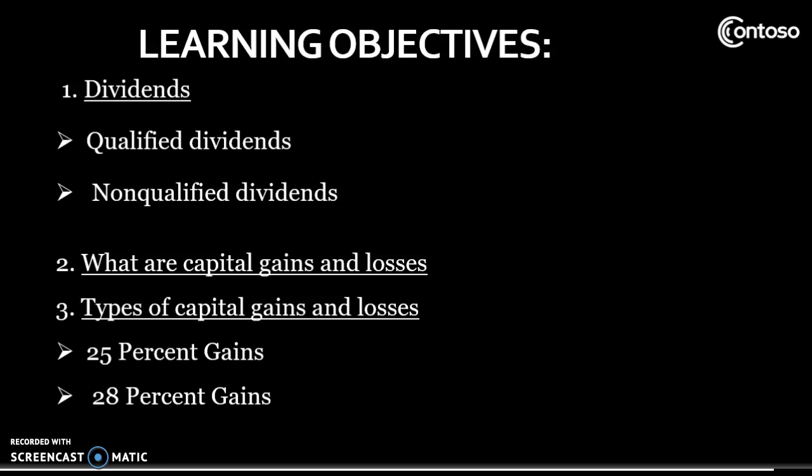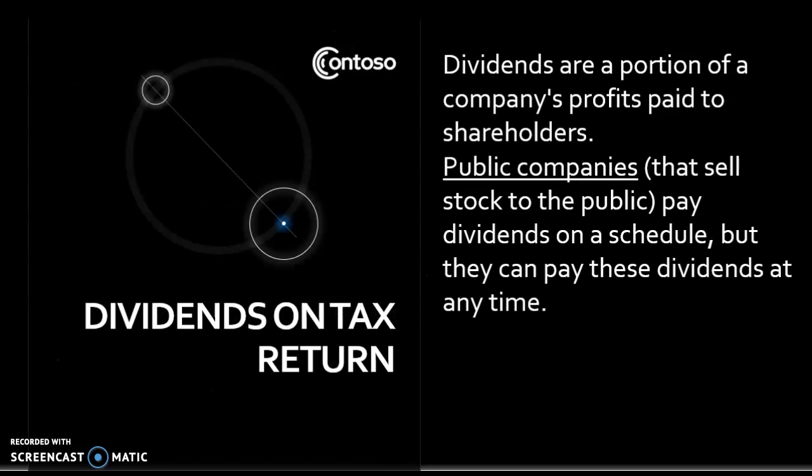First of all, let's define dividends on tax return. Dividends are reported by shareholders on their personal tax return on Schedule D, capital gains and losses, and the total of all dividends received should be included in the income section of Form 1040. Dividends are taxed at a special dividends tax rate. In most cases, dividends are taxable as ordinary income to the recipient.